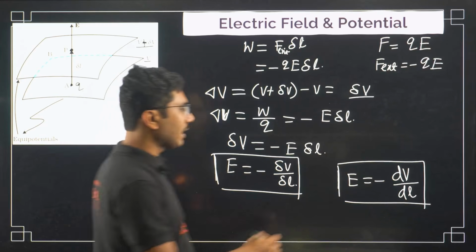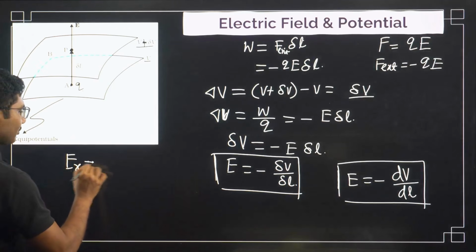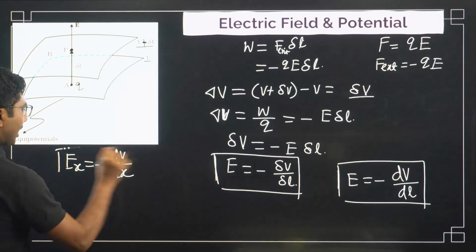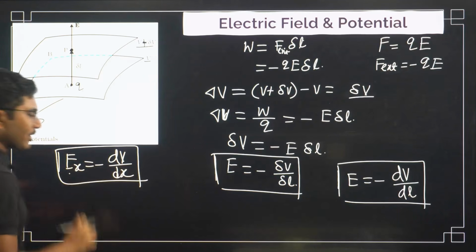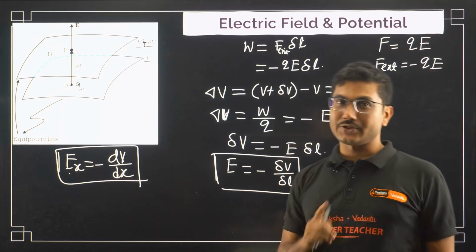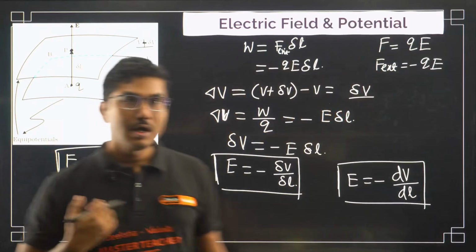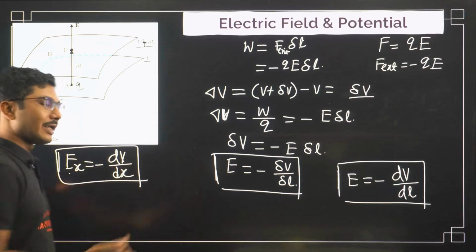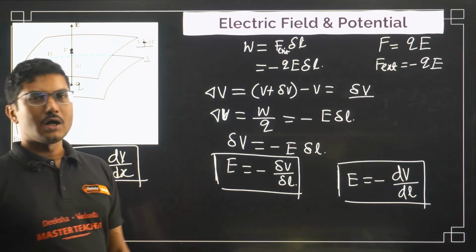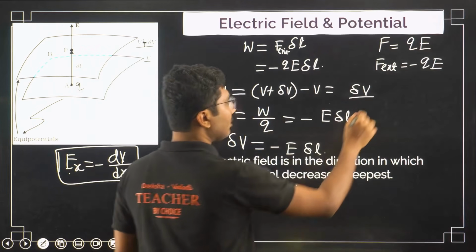More accurately, we will write Ex equals minus dV by dx. This equation is valid for one direction only. It is not applicable for multi-directional cases. If the potential depends on x and y, you have to use a slightly different formula. Okay, let me interpret the meaning of this equation.